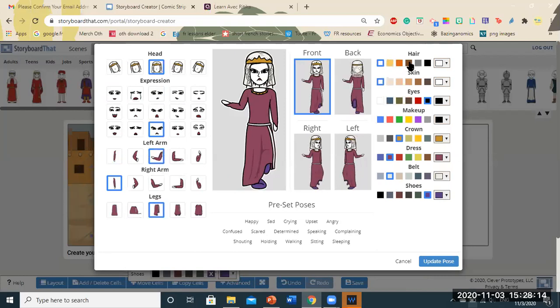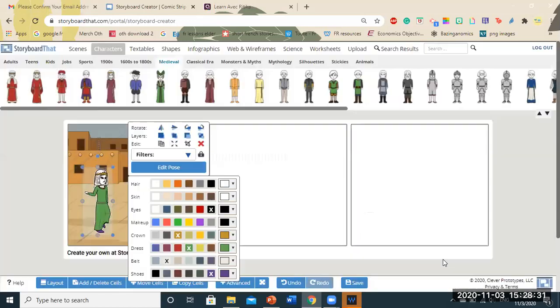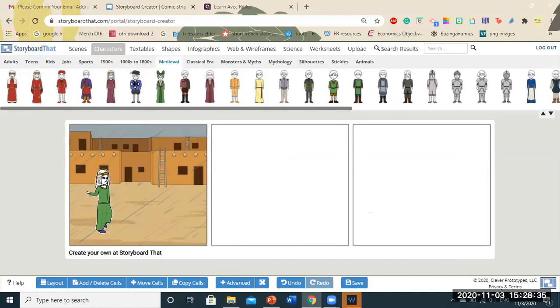I can also edit the hair color, skin color, clothes, etc. So let's say I want to change this. So you can see the preview, it's been updated from all angles, front, back, right and left. This also is possible. You will just have to click on which angle you want and you can update the pose.